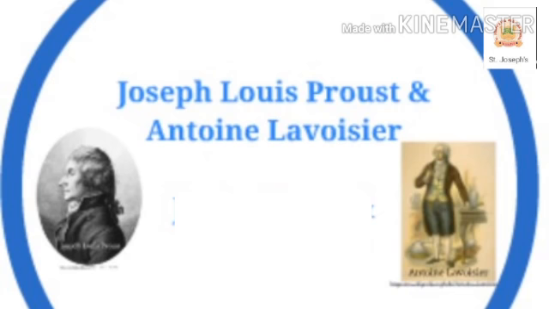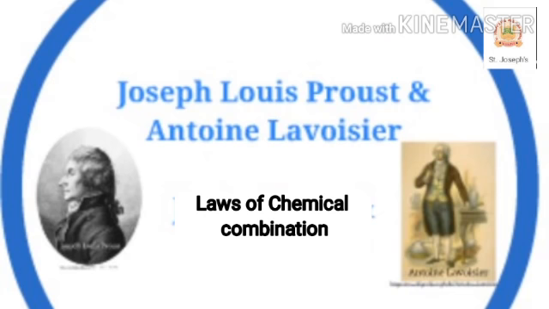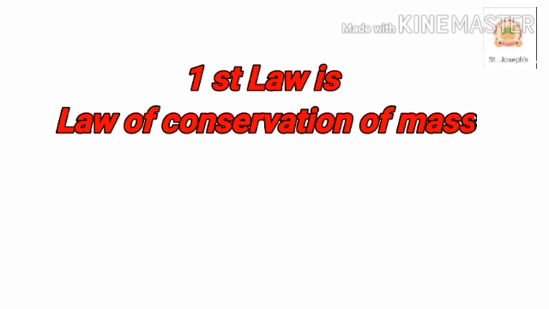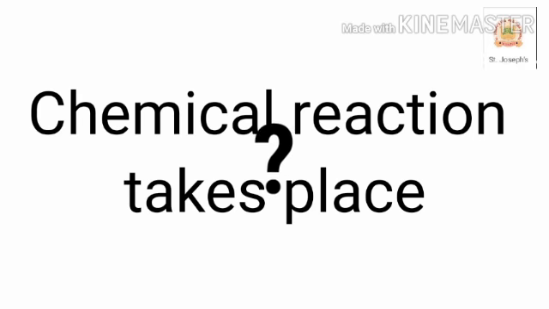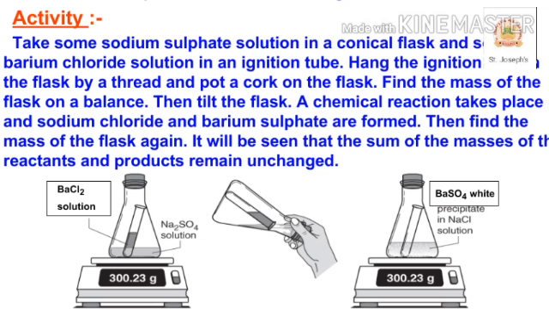Laws of chemical combination. The following two laws of chemical combination were established after much experimentation by Lavoisier and Joseph L. Proust. So the first law here is the law of conservation of mass. So the question is, is there a change in mass when a chemical change, that is a chemical reaction, takes place? To understand this, let us see the activity mentioned in the textbook on page number 31.